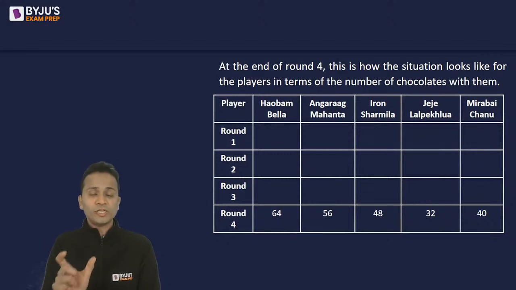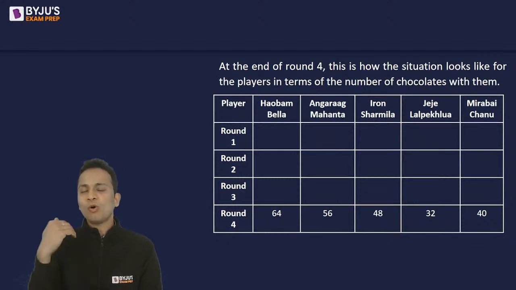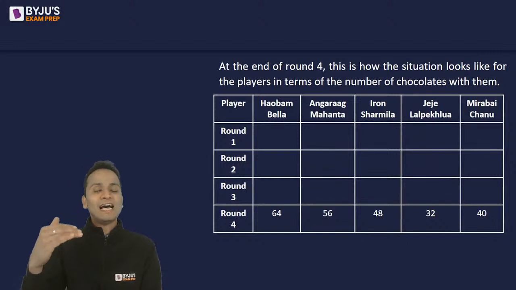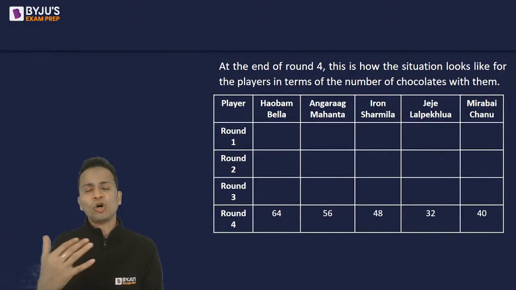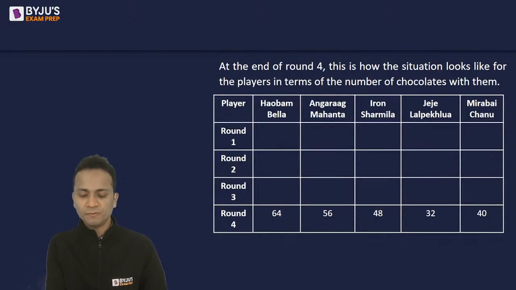What we'll have to do here is find out the number of chocolates with these 5 players at the end of every round. So I'll give you 3 to 4 minutes. Quickly fill this incomplete table.